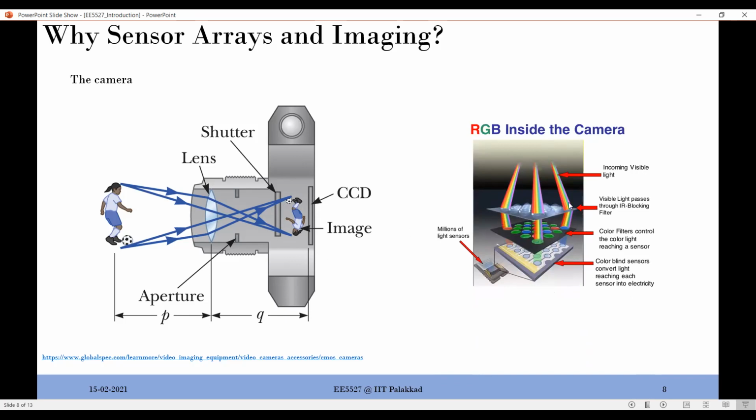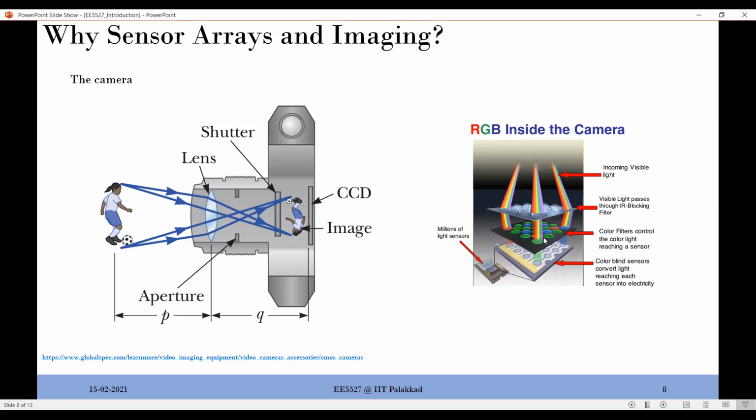If I look at it from the top, you will see that there are some filters, because the wavelength of light actually spreads to the infrared region as well as the ultraviolet region, and you don't really want that. When you have an optical camera, you're only worried about the visible light. So you have filters which filter out the unwanted electromagnetic radiations, and you only worry about the visible light, which again passes through these sensors.